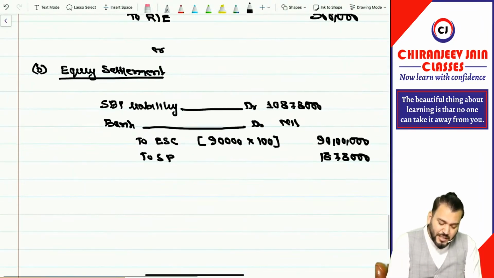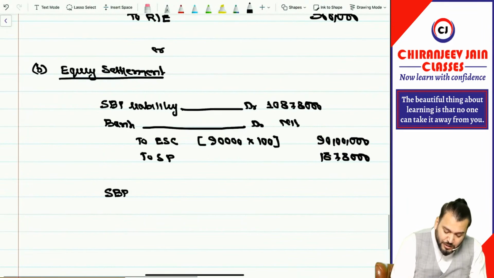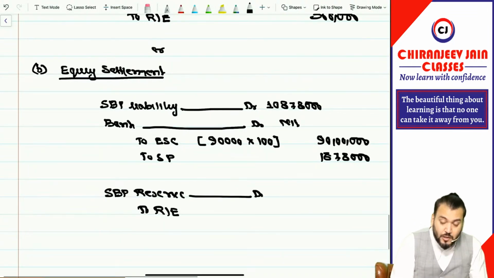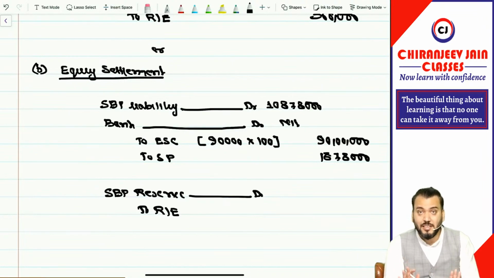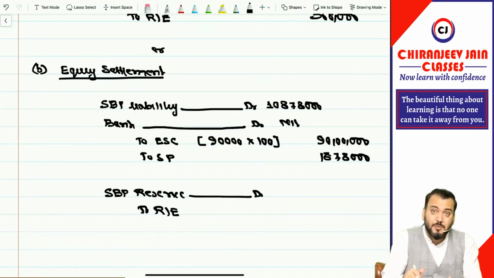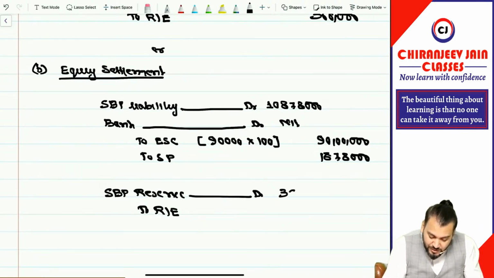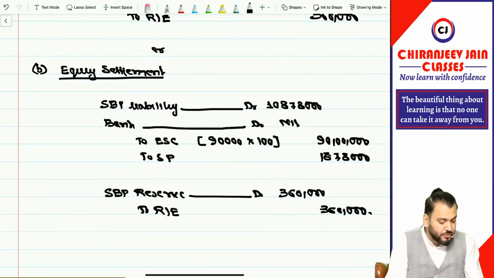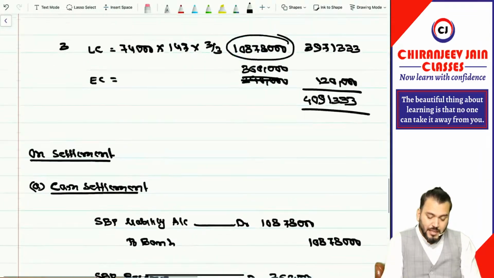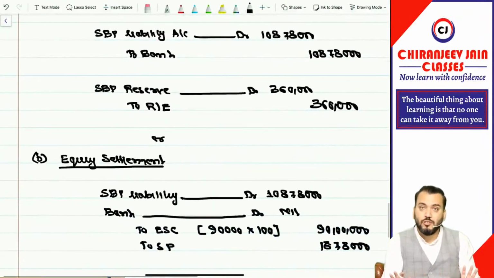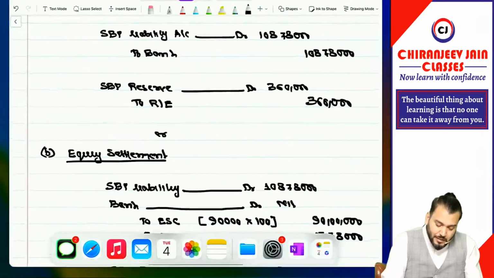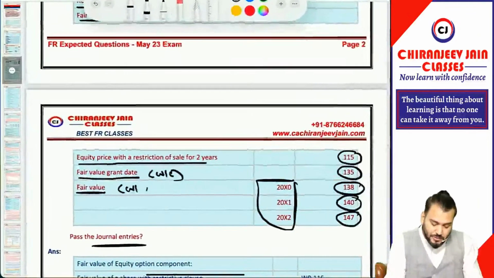Got it? And once again, SBP reserve will remain in equity only. This SBP reserve will be closed and transferred to retained earning. This is as per ICAI solution. You can also transfer to any other equity. It is not so that you need to always transfer this to retained earning. You can transfer to any other reserve also. Got it? So this is 3,60,000. Have you understood question number 2? Done? Yes, sir. So question number 2, one question I have taken for SBP with cash alternative. Let us come to the next question.